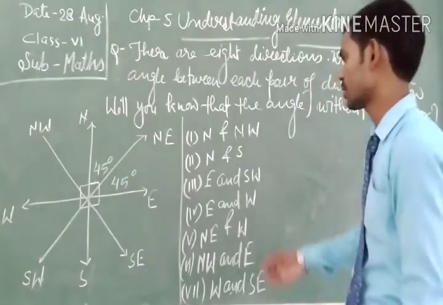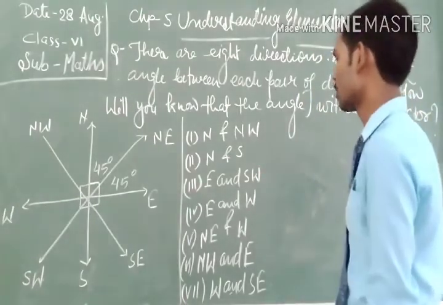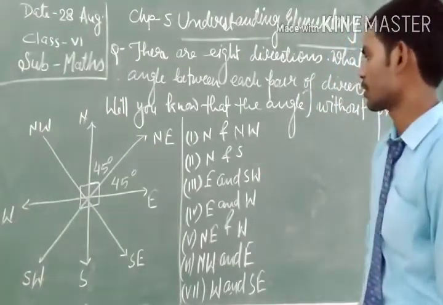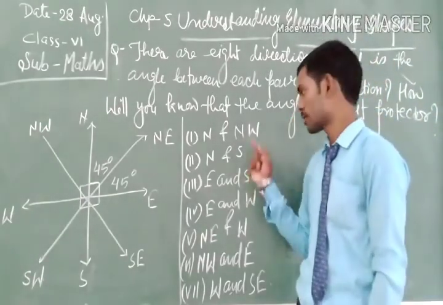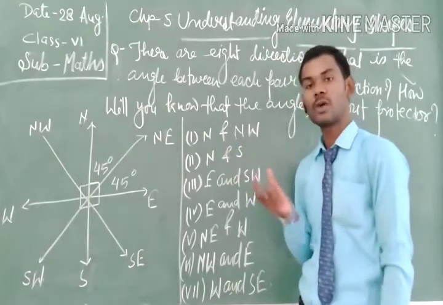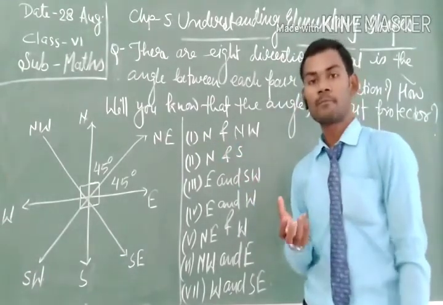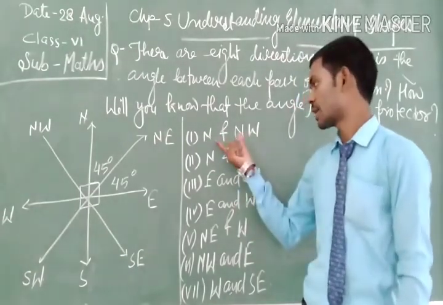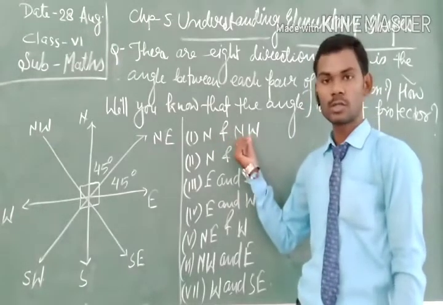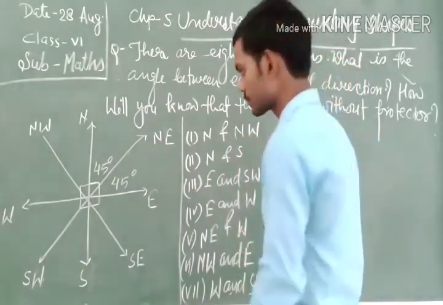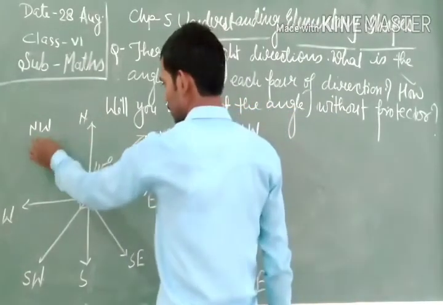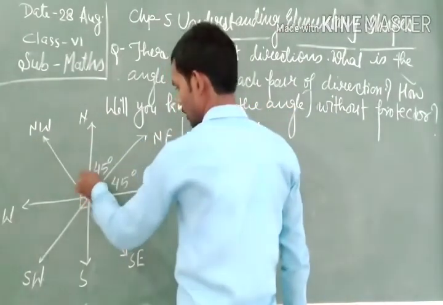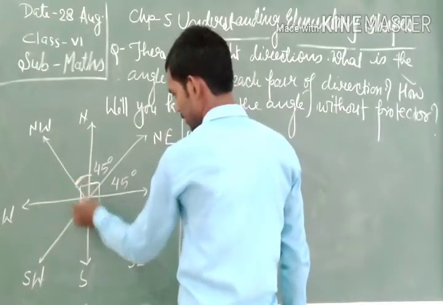Now let us see what the question says. We have to find out the angle between north and northwest. Here, the first question is, we have to find out the angle formed by two directions, north and northwest. So let us see, the angle formed between north and northwest is this angle.